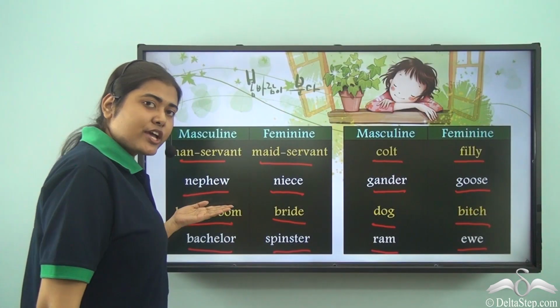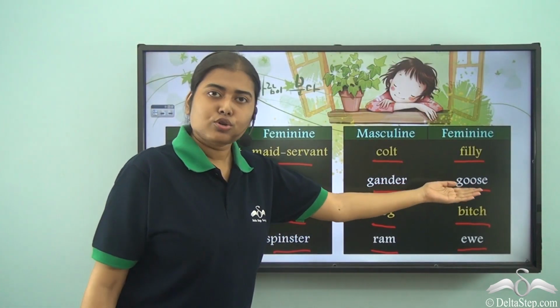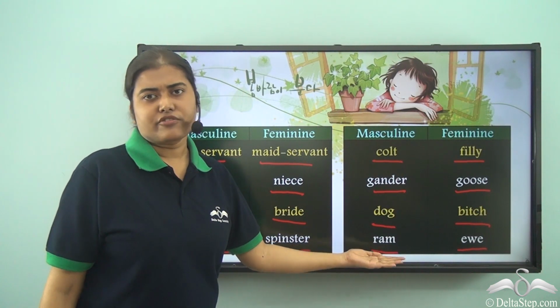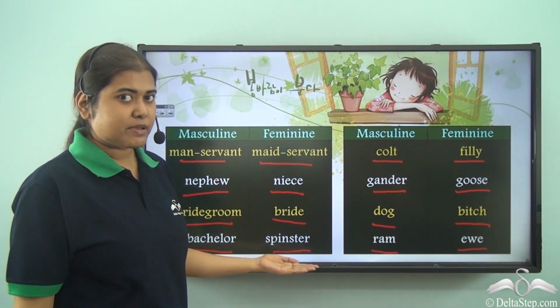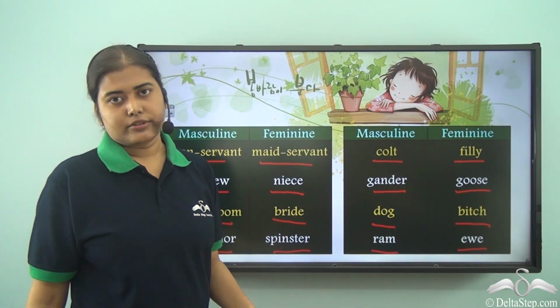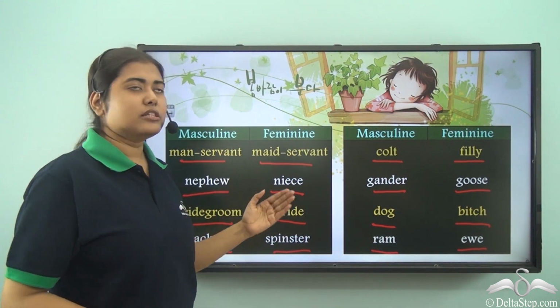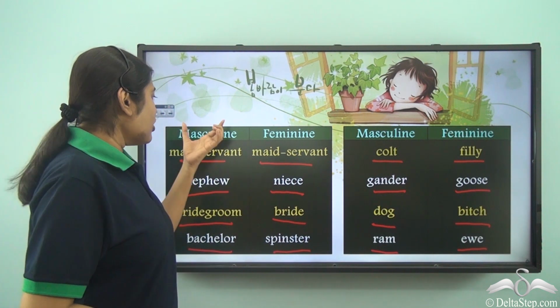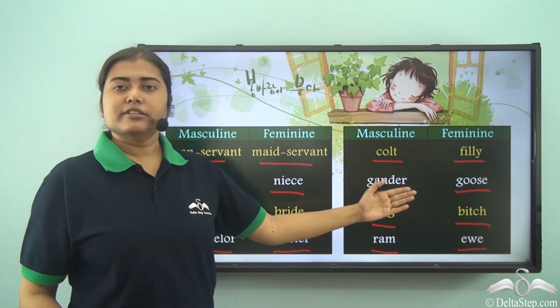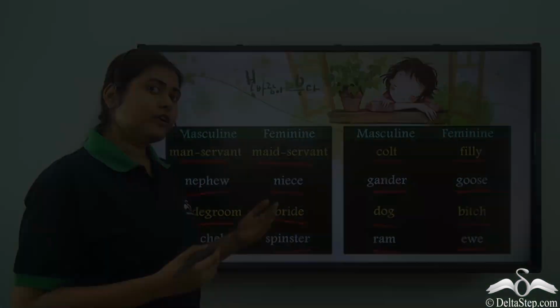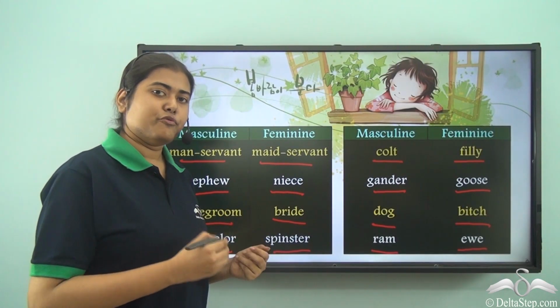So the feminine gender of nephew is niece, feminine gender of gander is goose, the feminine gender of ram is ewe, bachelor is spinster and so on. So you need to learn the different names of the masculine gender and the feminine gender in all these cases and remember which one refers to which gender.